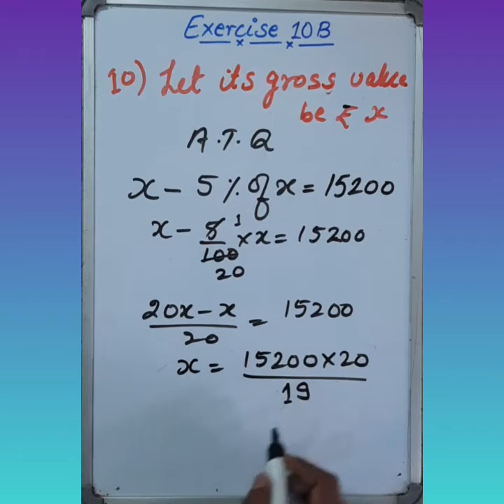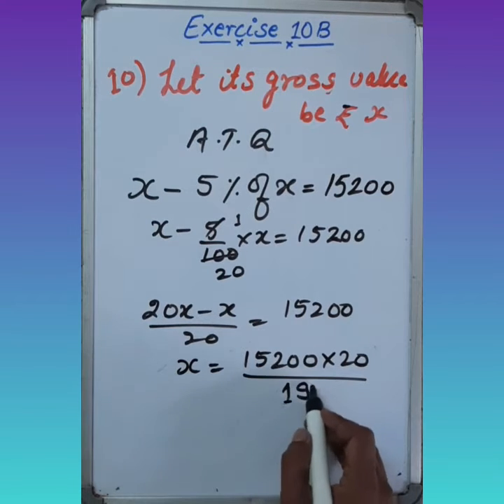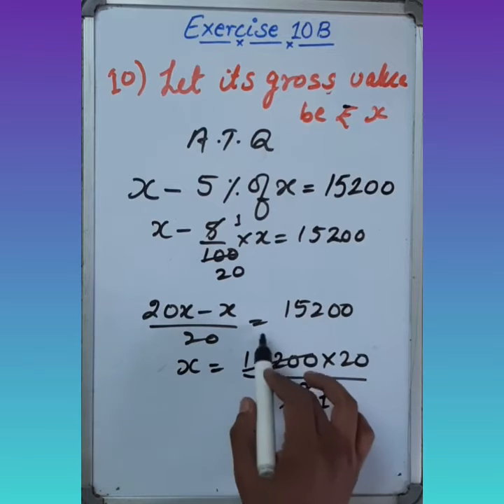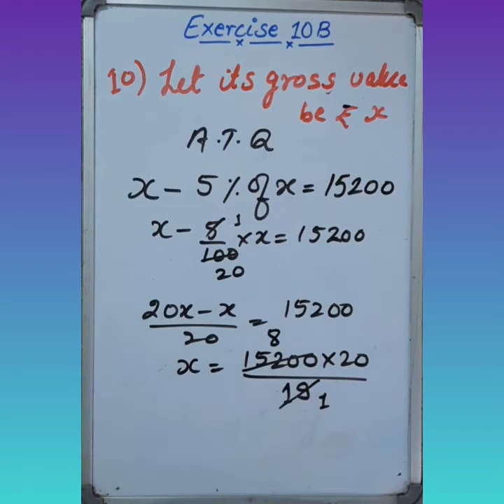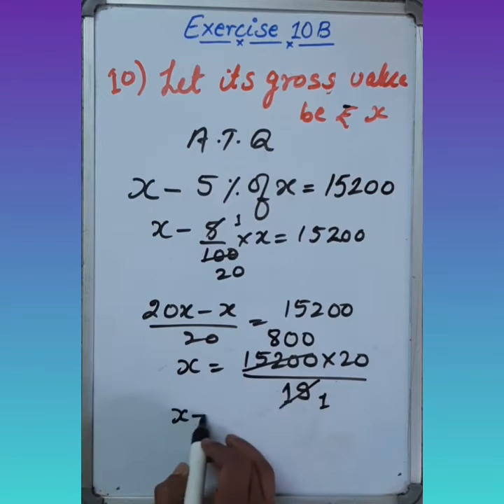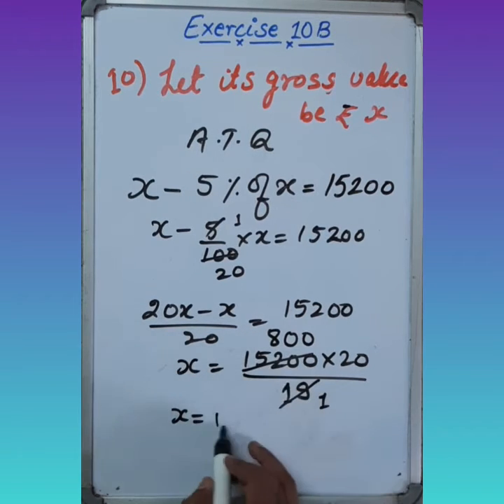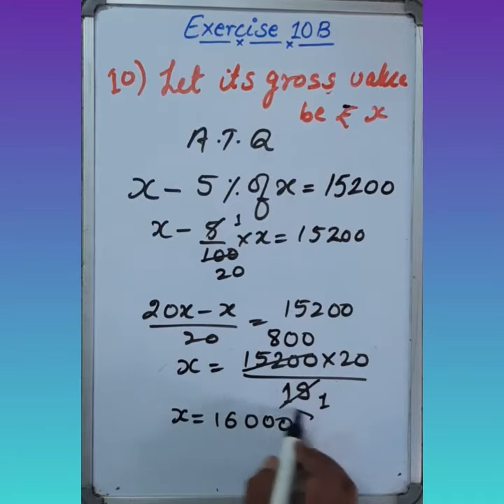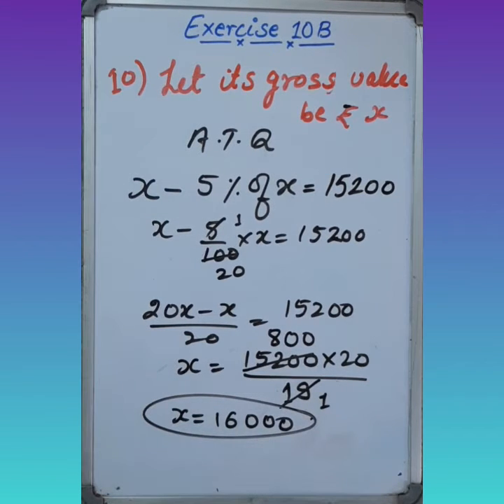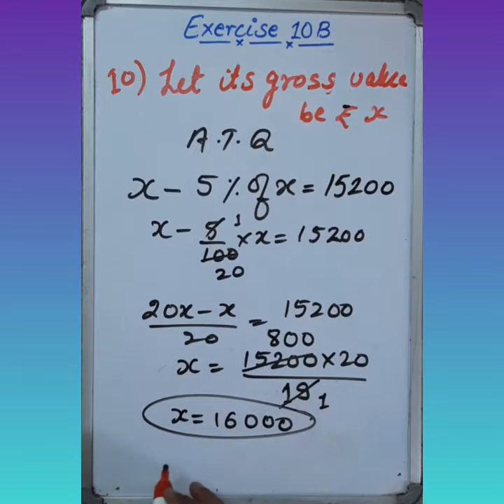Now divide this. 19 ones are 19, 19 eights are 152, and 2 zeros are there. So the value of x is 16 and 3 zeros. This is its original value, or you can say its gross value.